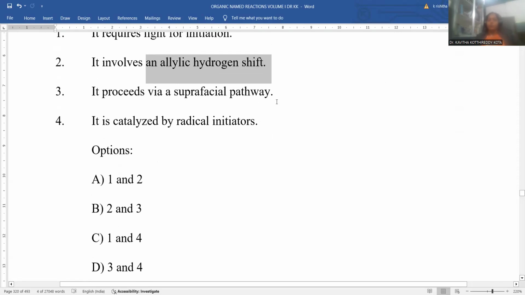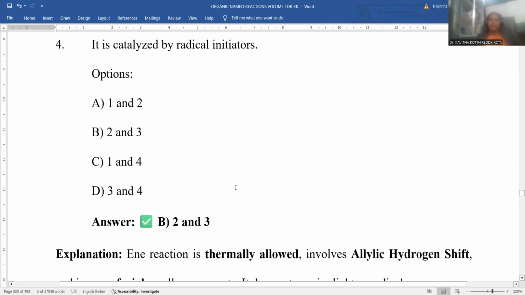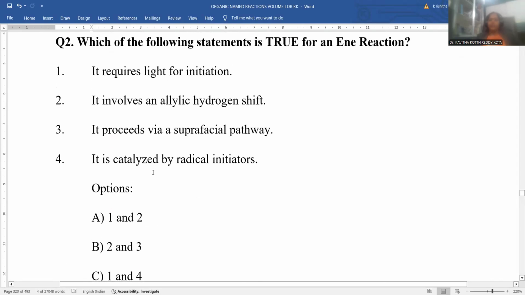It proceeds via suprafacial pathway. Suprafacial, we already explained: if you are observing one plane, if functional groups are removed from the same side, that is called suprafacial. That is also the correct explanation. Option number 2 and 3 fulfill the true statements of the reaction. So options 2 and 3 are provided in option B, so option B will be the correct answer for this question.